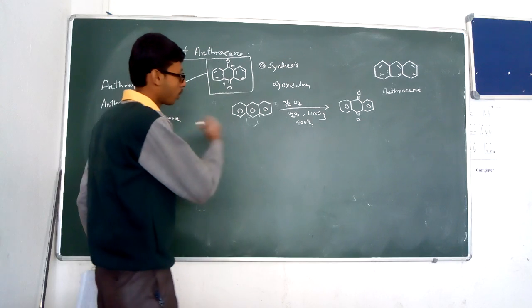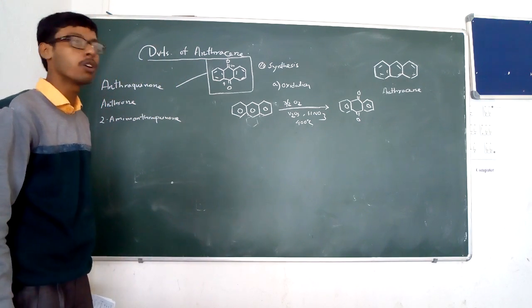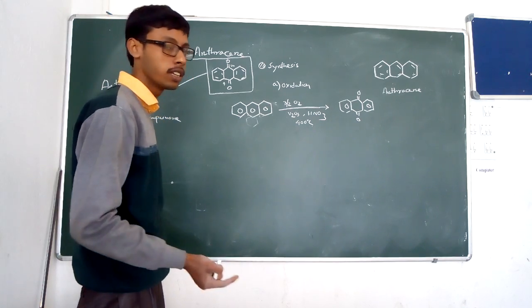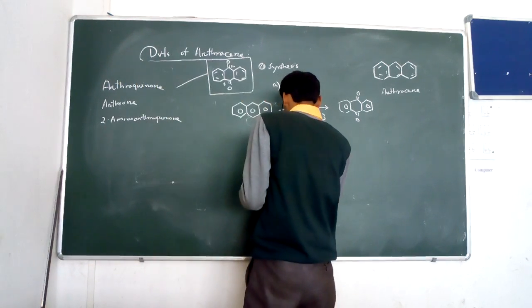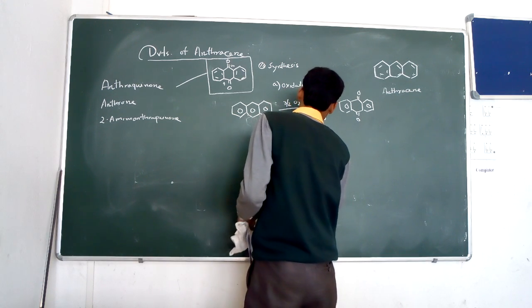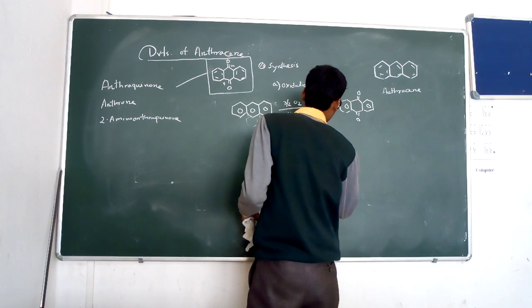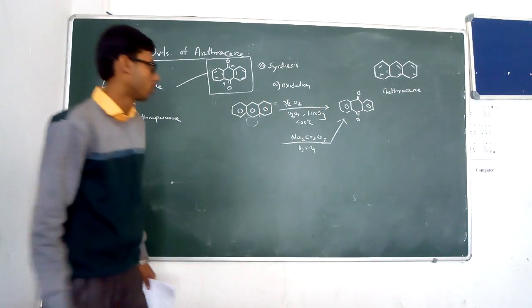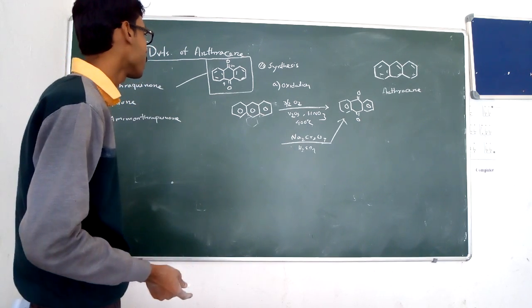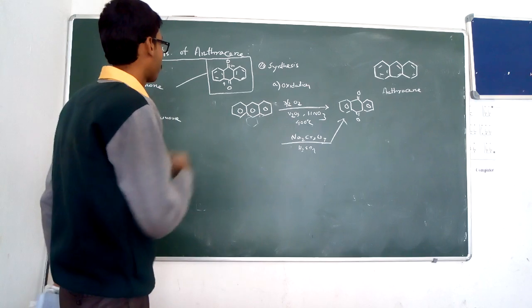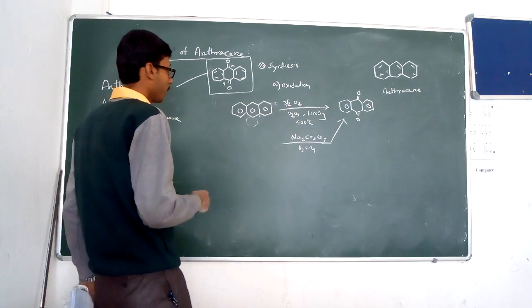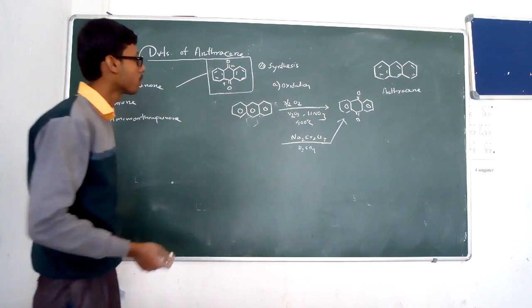And we already studied in the chemical reactions of anthracene that anthracene undergoes oxidation in the presence of sodium dichromate and H2SO4, and it also produces anthraquinone. In the oxidation process, by using different reagents, we produce the anthraquinone derivative.